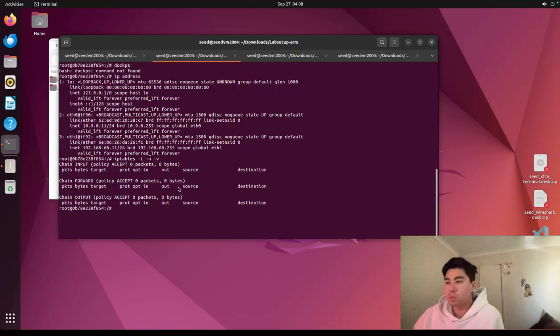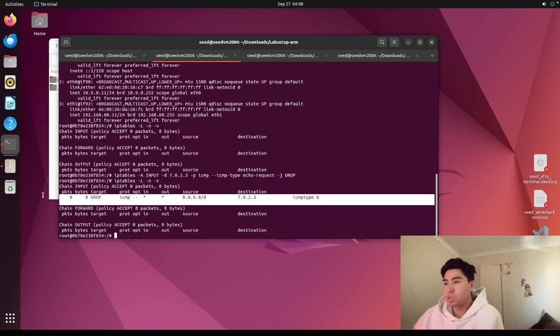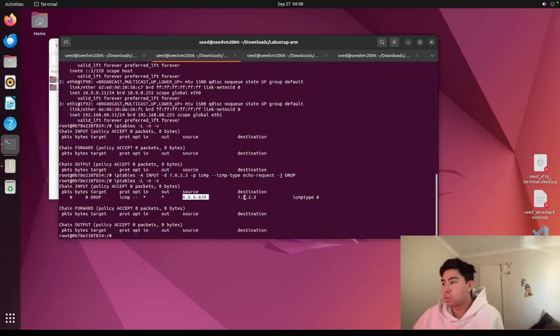Let me just get it from my worksheet. Paste that there. So this should put it in. Nothing happened, but we can confirm something has happened when we look into here. So you can see ICMP source 7.0.2.3, and we ping from the router.